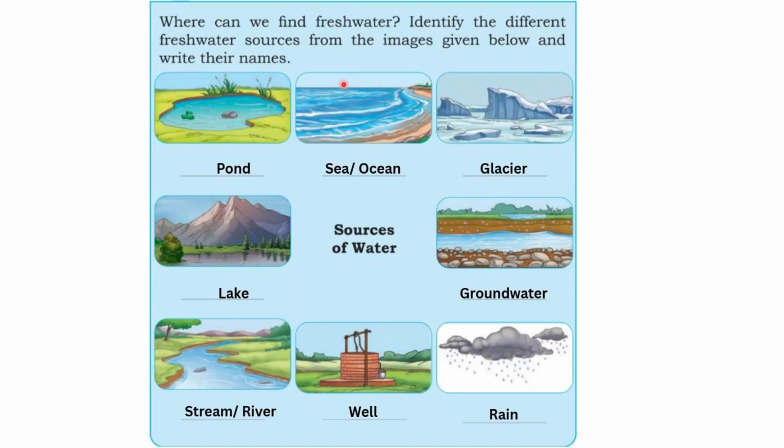Next is, where can we find fresh water? We can find fresh water in ponds, and also in the sea and ocean. From the rivers, it goes to the sea and ocean, where we can separate the salt and take it. And in the glaciers, lakes, groundwater, rainwater, wells, and in streams or rivers also we can find fresh water.